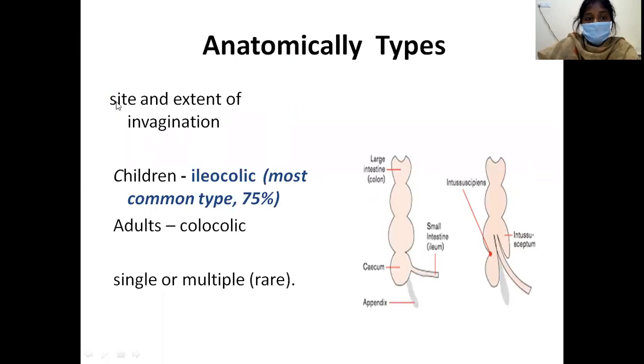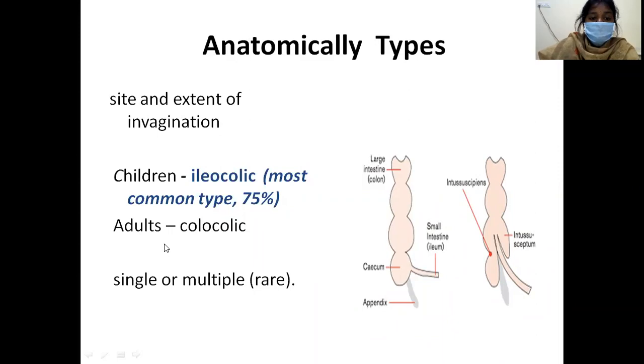Anatomical types are based on the site and extent of invagination. In children, it is mostly the ileocolic type, that is, the ileum invaginating into the cecum and the ascending colon. See, this is the ileum, the terminal part of the small intestine, and the appendix and cecum, and this is the large intestine. What happens here? As the peristalsis advances, this small intestine part, the ileum, goes into the colon. The colon is the one which is receiving the ileum, so the colon becomes the intussuscipiens, whereas the ileum forms the intussusceptum.